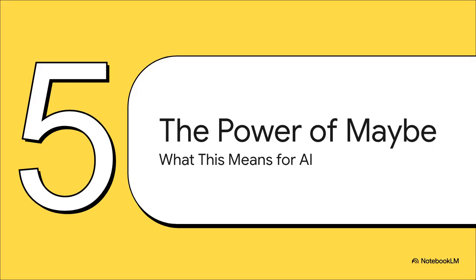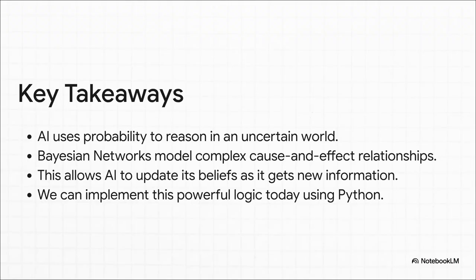What this all means is that by teaching an AI to embrace the maybe, to deal with uncertainty, we create systems that are way more flexible, way more adaptable, and frankly, just a lot more useful in the messy real world. So let's just do a quick recap. The big idea is that AI uses probability to think when it doesn't have all the facts. We saw how Bayesian networks give it a visual map for all those complex cause and effect chains. This setup lets the AI update its beliefs on the fly as new info comes in. And best of all, this isn't science fiction. We just saw the Python code to make it happen right now.